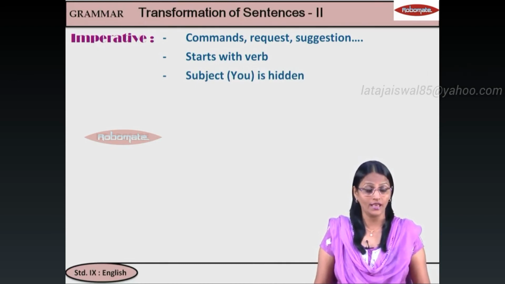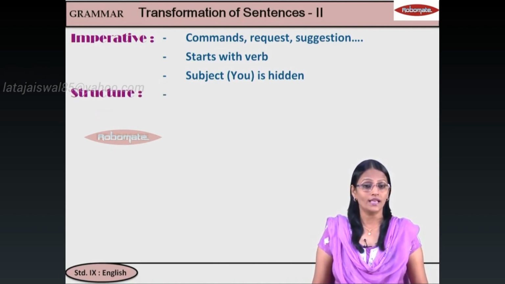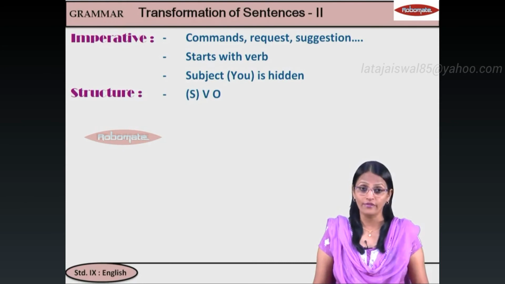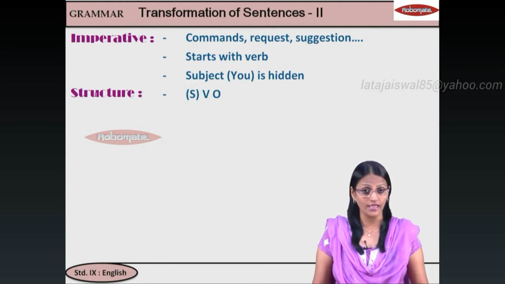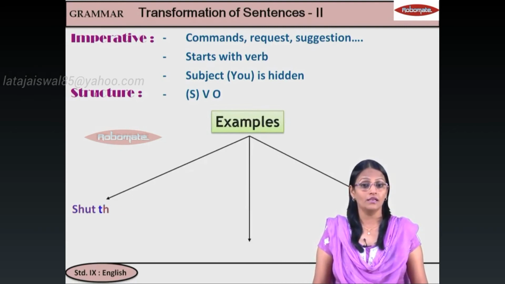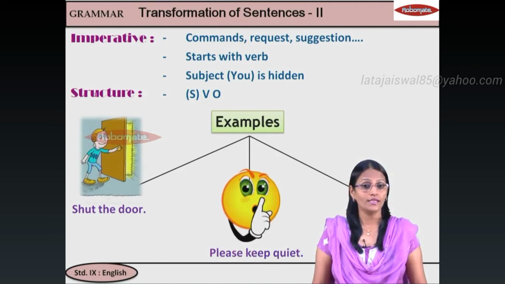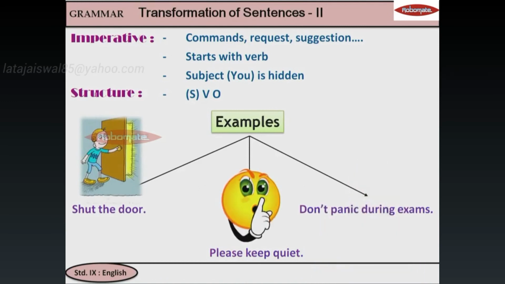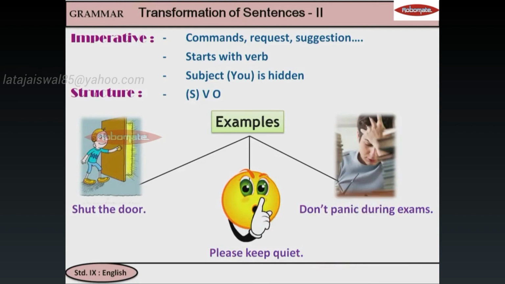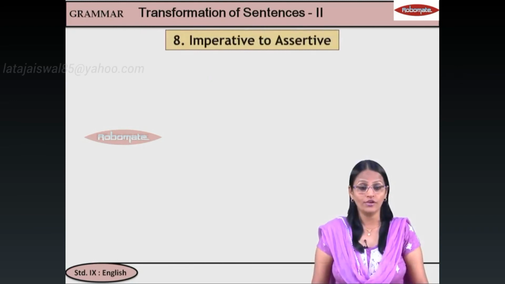Okay, subject है, you है, लेकिन वो sentence में नहीं है. It is hidden. Now, let us take a look at the structure. So, it is going to be verb plus object if any, and the subject comes in the beginning. And the examples are, here let's take shut the door. Next, please keep quiet. And the third one, don't panic during exams. All three starting with the verb. Please only shows that it is request. Let us see how to change from imperative to assertive.